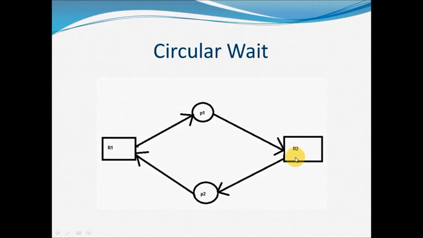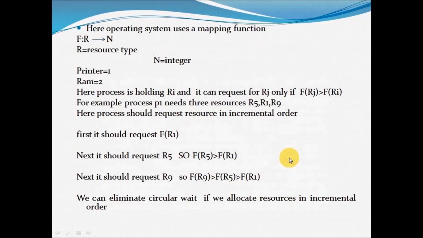Now, is it possible to eliminate circular wait or not? See here, I am considering a mapping function. Your operating system uses a mapping function called f, where f is equal to R tends to N. Here R is a resource type, N is an integer.